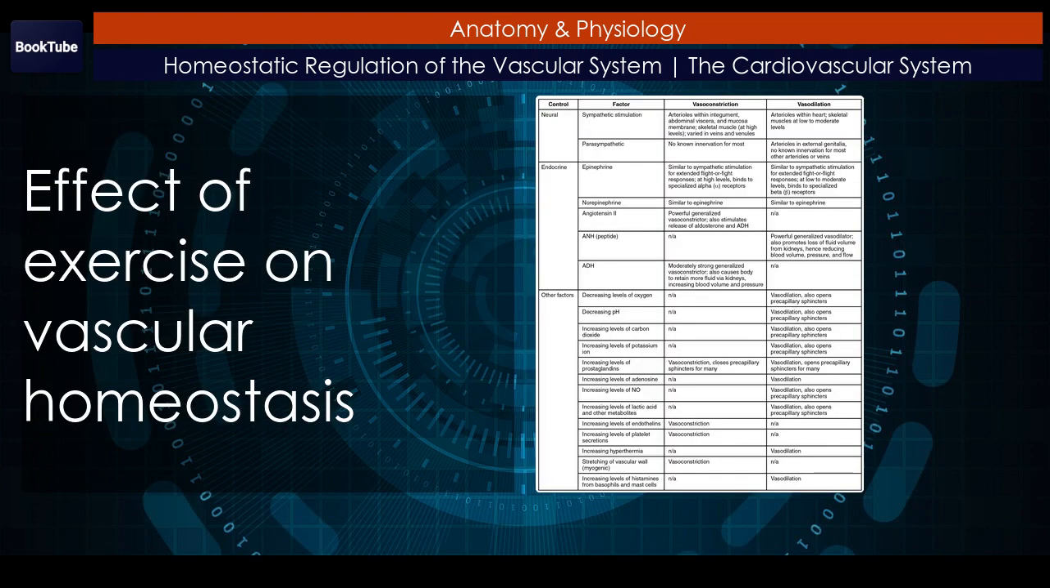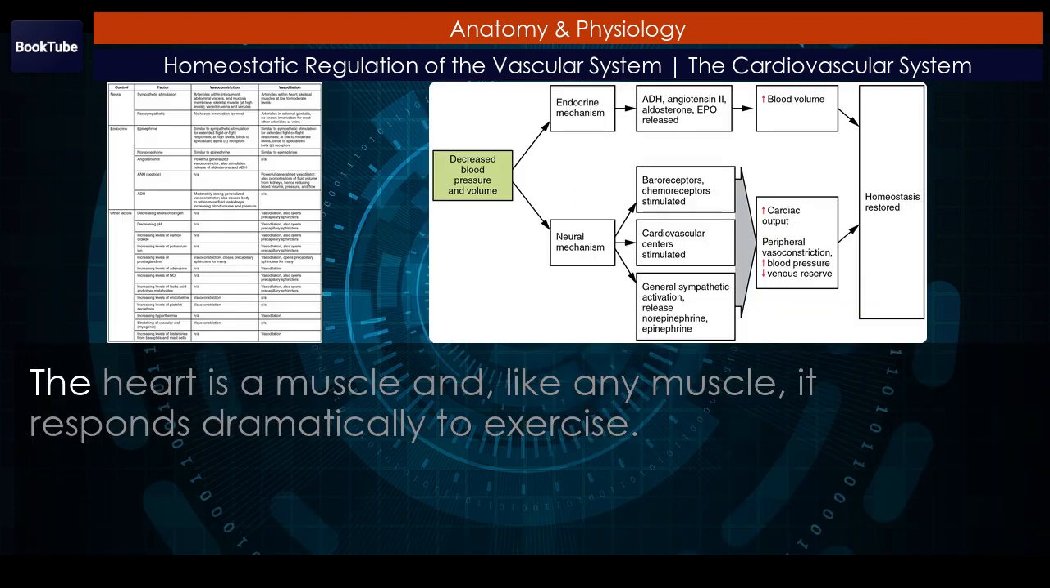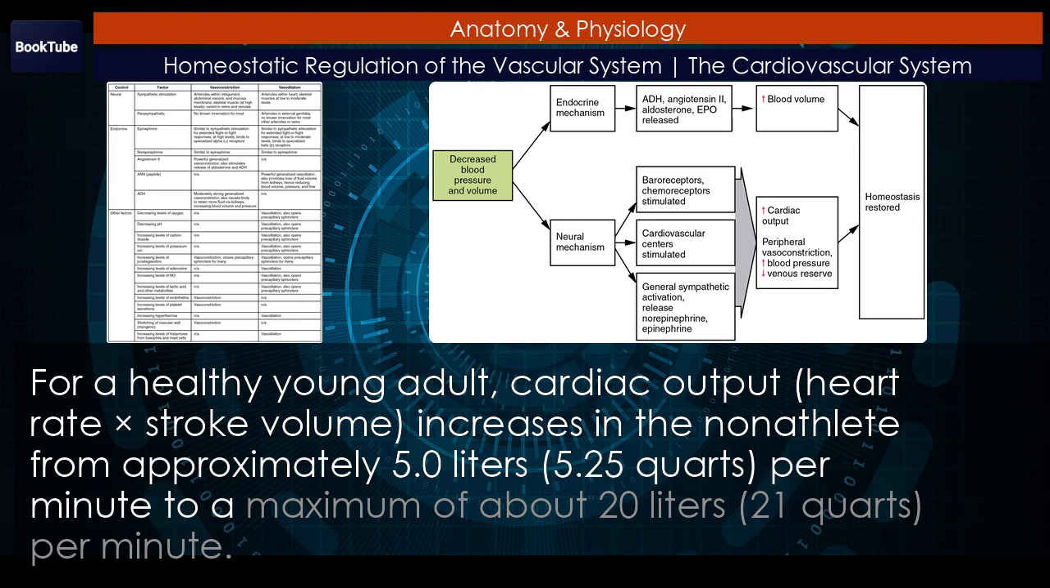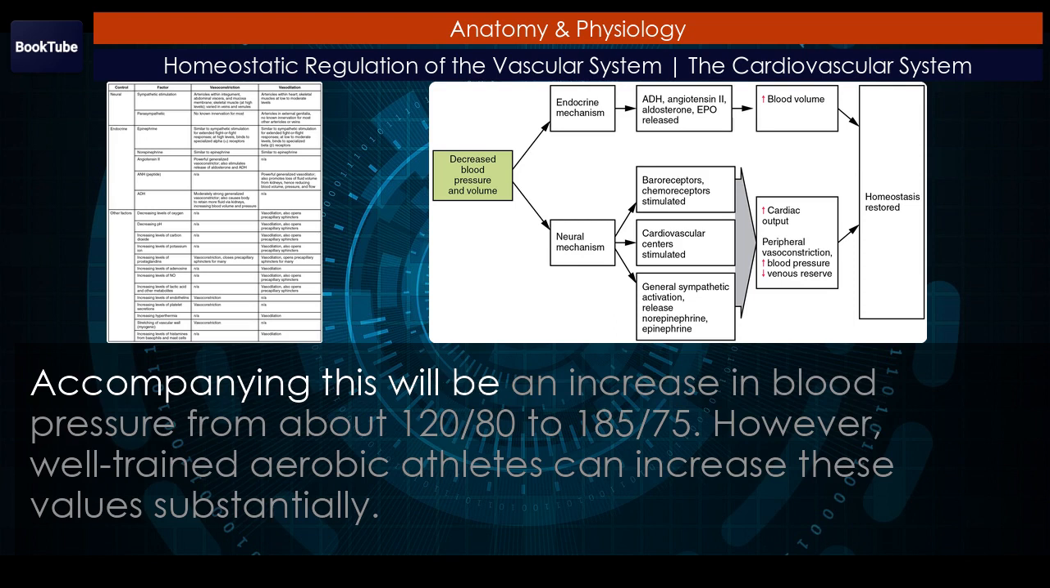Effect of exercise on vascular homeostasis. The heart is a muscle and, like any muscle, it responds dramatically to exercise. For a healthy young adult, cardiac output, heart rate times stroke volume, increases in the non-athlete from approximately 5.0 liters, 5.25 quarts, per minute to a maximum of about 20 liters, 21 quarts, per minute. Accompanying this will be an increase in blood pressure from about 120/80 to 185/75.